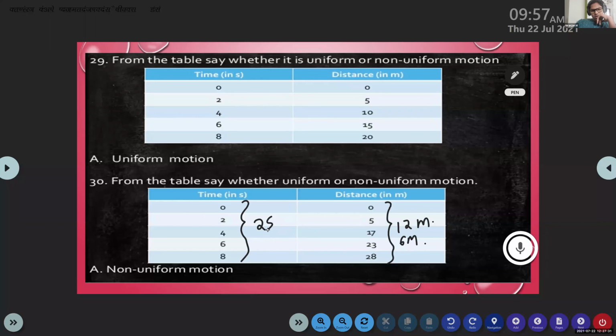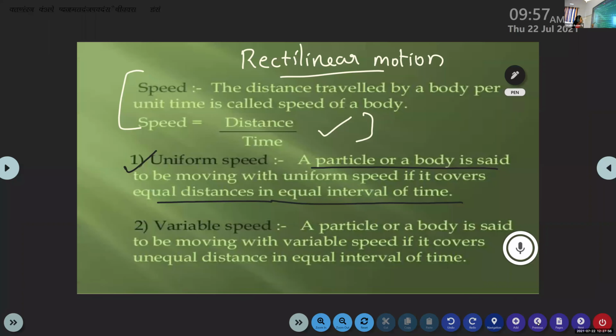Equal distance in equal interval of time. Yes, if the object covers unequal distance, because here the difference between the distance is not the same. So if the object covers unequal distance in equal intervals of time, then we can say that the object undergoes a non-uniform speed. So here you have the definition for non-uniform speed. Instead of variable speed, you can write non-uniform speed.